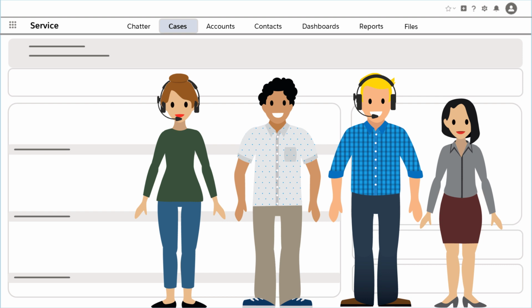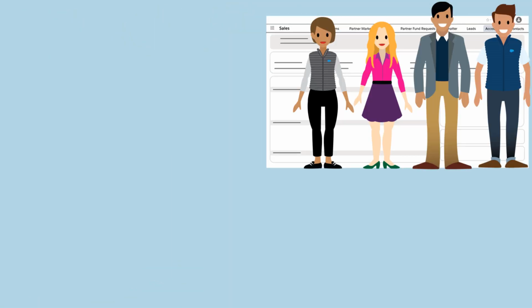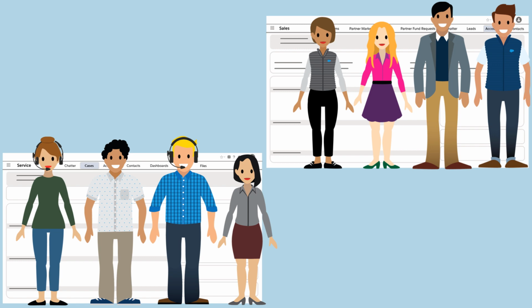A Salesforce app is a collection of items that are bundled together to meet a business need or help a team work efficiently in Salesforce. For example, a channel sales team needs a different set of items than a customer support team.